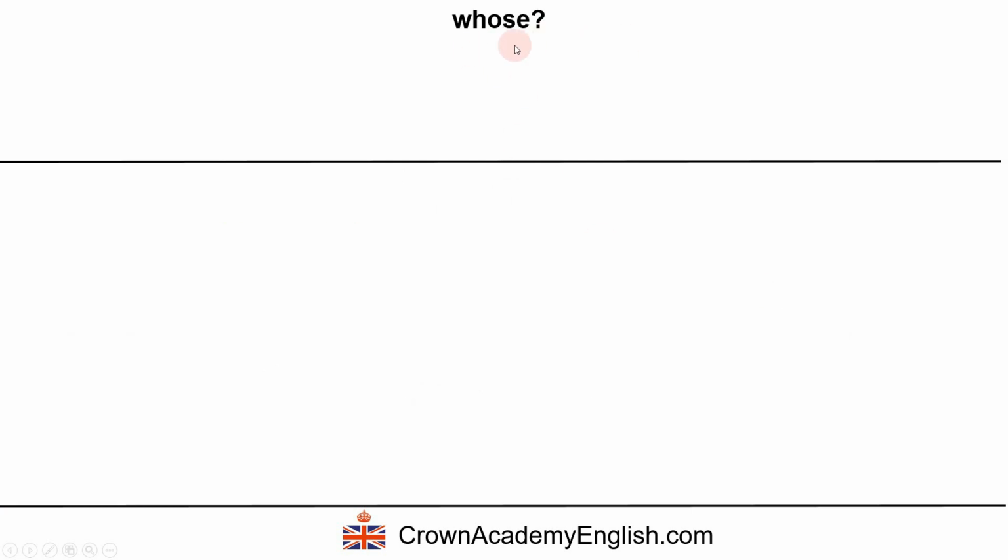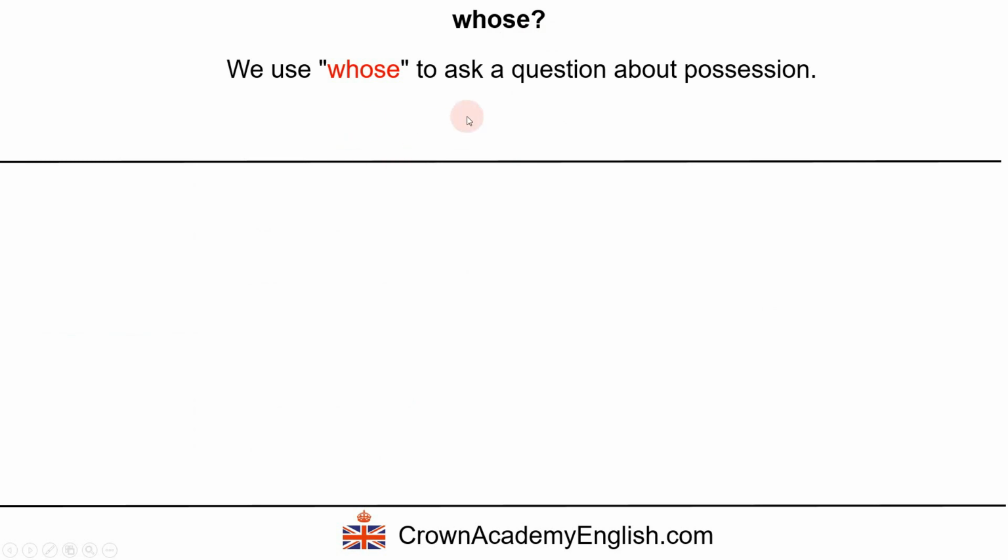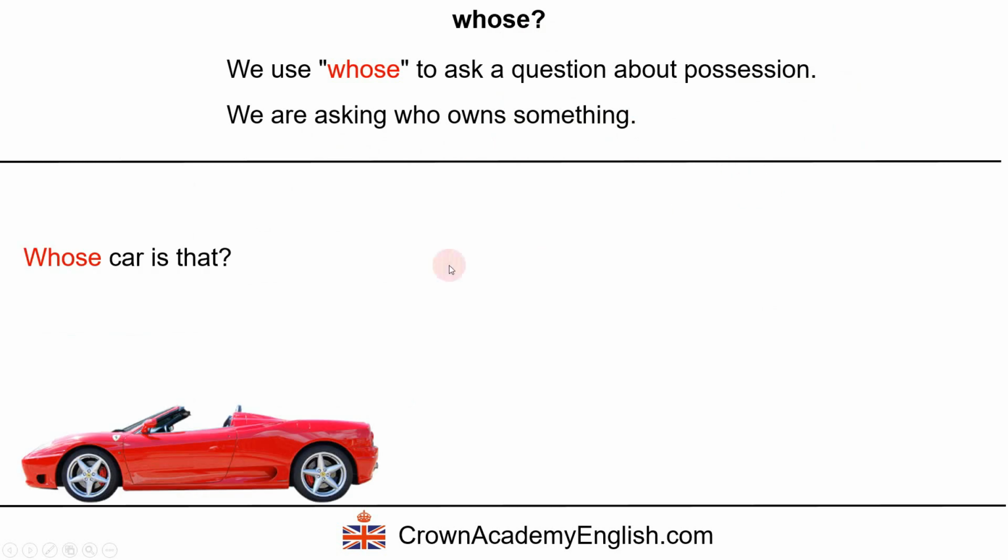Whose. We use "whose" to ask a question about possession. We are asking who owns something, who possesses something. Whose car is that? So this means, well, who is the owner of that car? Okay. Who owns that car? Who is the owner of that car? Whose car is that?